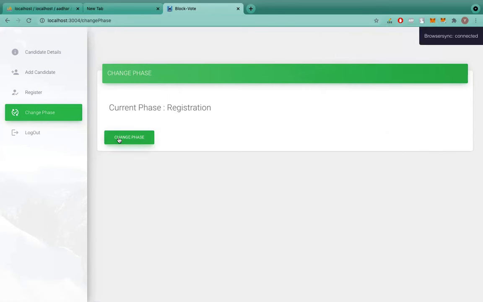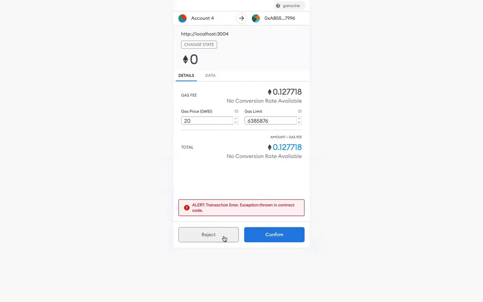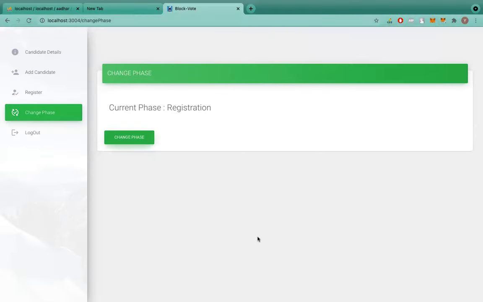And now if I try to change phase using another account, I will get an error. It doesn't matter if I reject or confirm a transaction, it won't be counted as a legal transaction. So we have seen the validations on the admin side. Now let's see some validations that we have added on the user side.